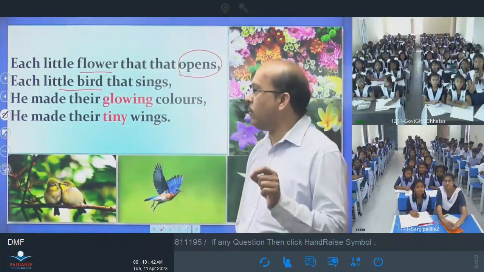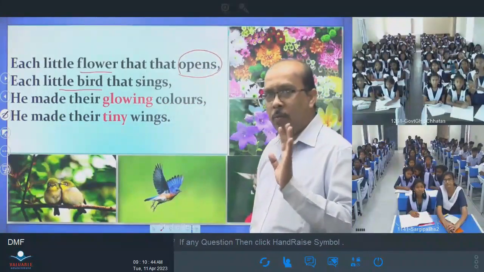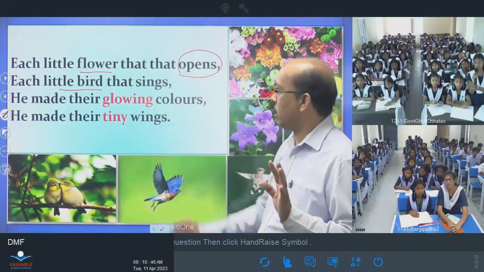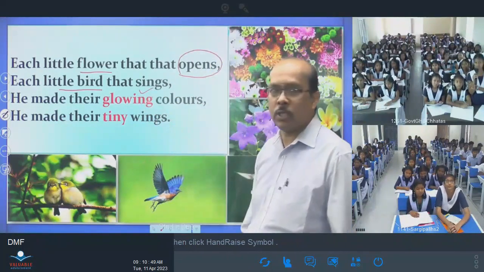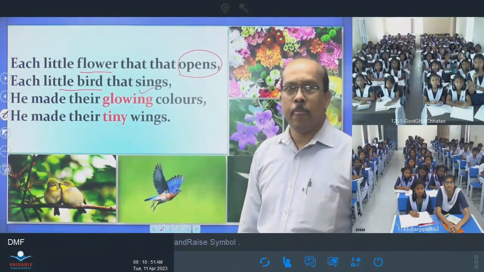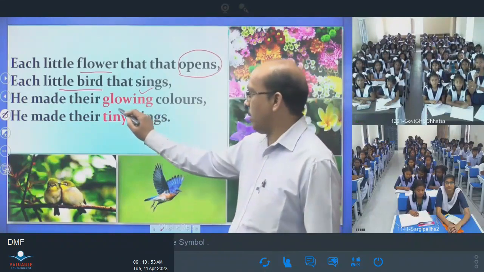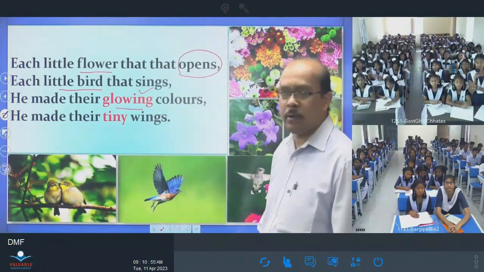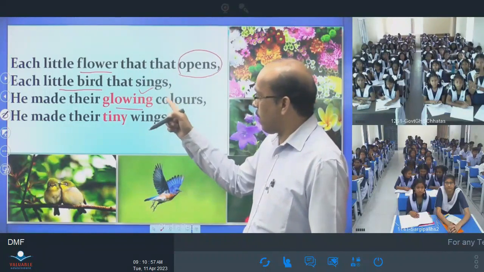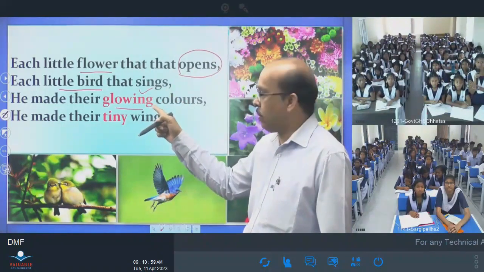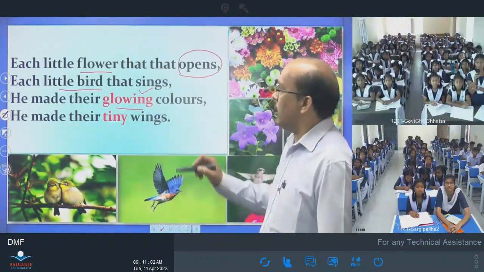God made all things. He made the glowing colors. Glowing colors means glowing. What is glowing? Do you know? Bright. Glowing is bright. Then the flower has bright colors or glowing colors. You must have remembered it. And the little bird can sing.